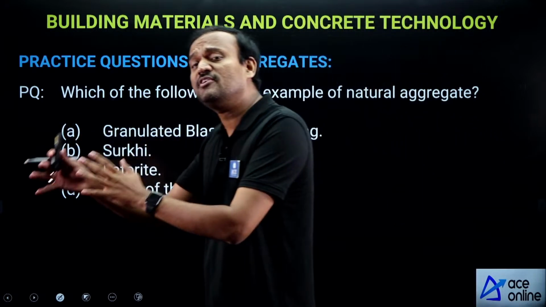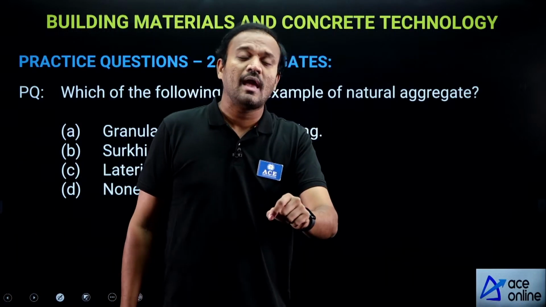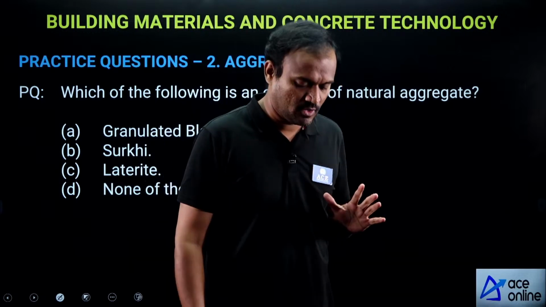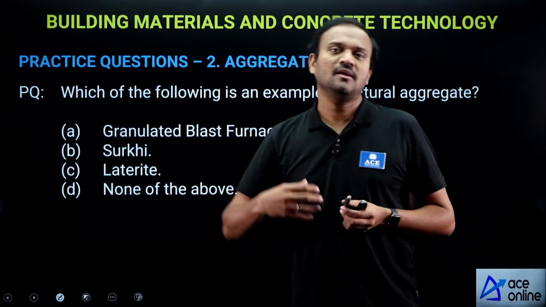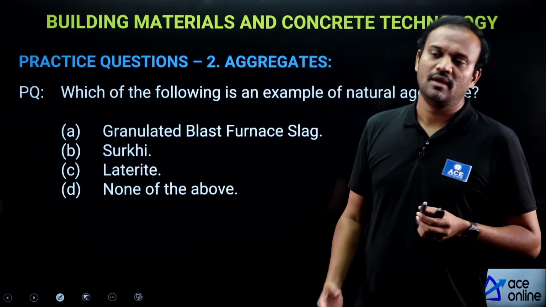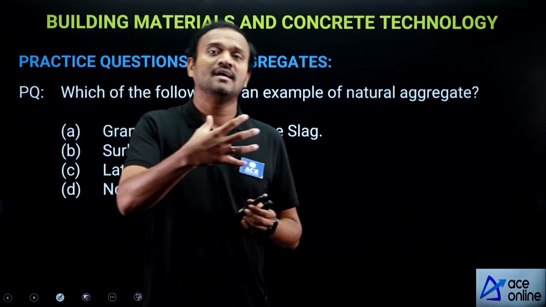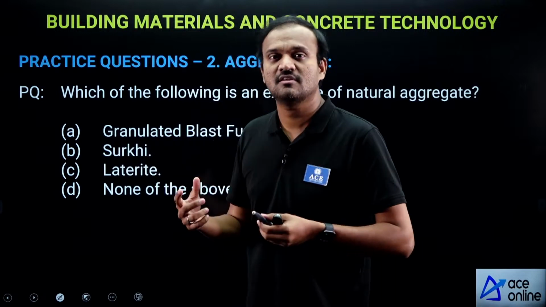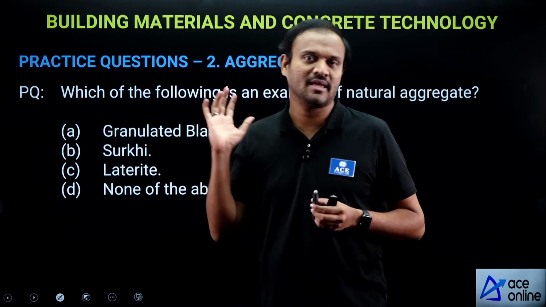Now, what are artificial aggregates then? Aggregates obtained from byproducts or waste products of industries. See, iron industry, brick industry, for example. The waste generated from these industries is processed to get some aggregates. They are called artificial aggregates.